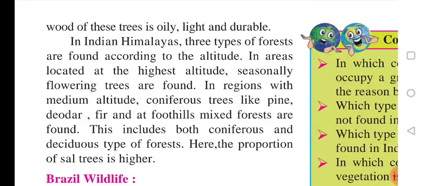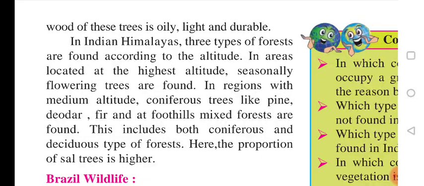It lasts long. In the Indian Himalaya, three types of forest are found according to the altitude. In areas located at the highest altitude, seasonally flowering trees we are getting.